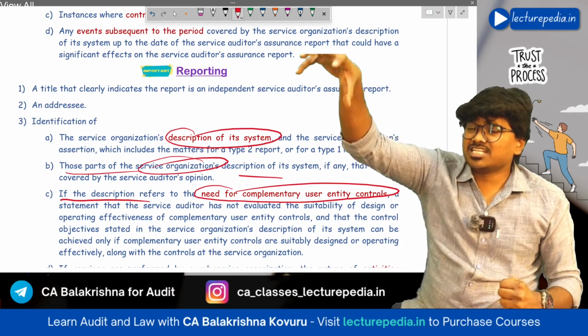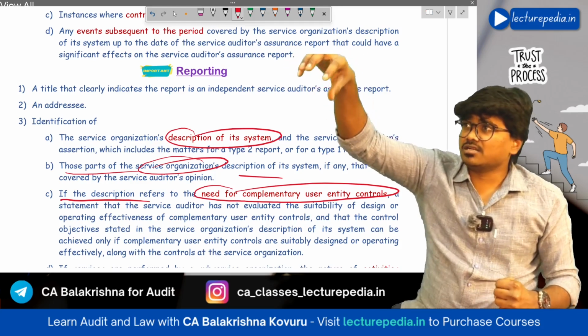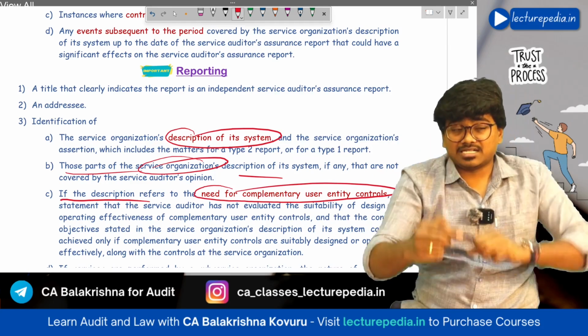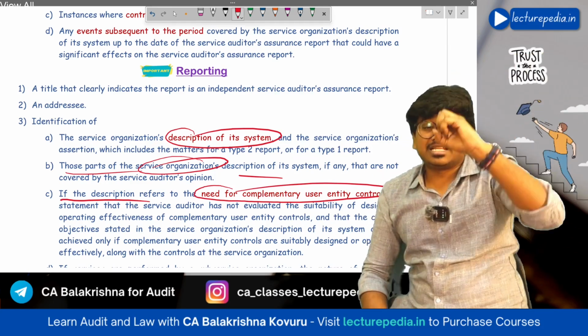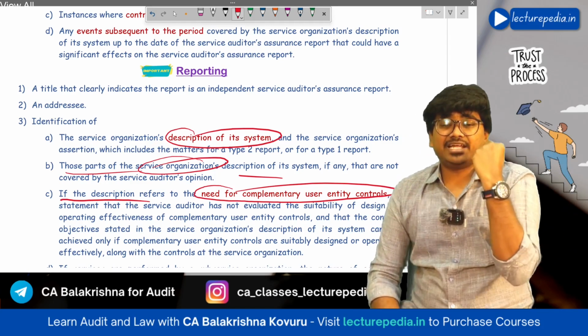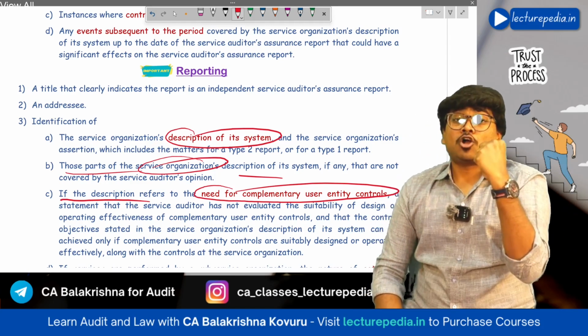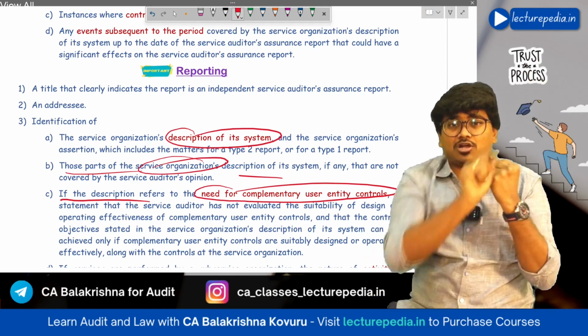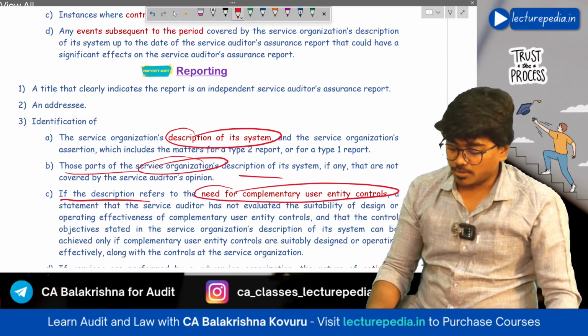Now, the data that is processed by the service organization will be shared with the user entity also. There is a possibility that at the user entity this data might lose its privacy. So in order to maintain the data's privacy, there should be complementary user entity controls at the user organization also. Okay, so those are known as complementary user entity controls.